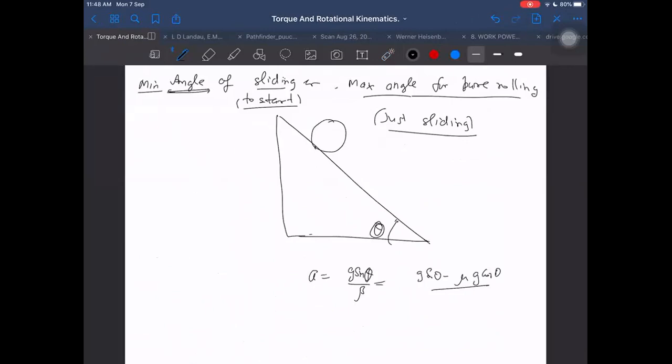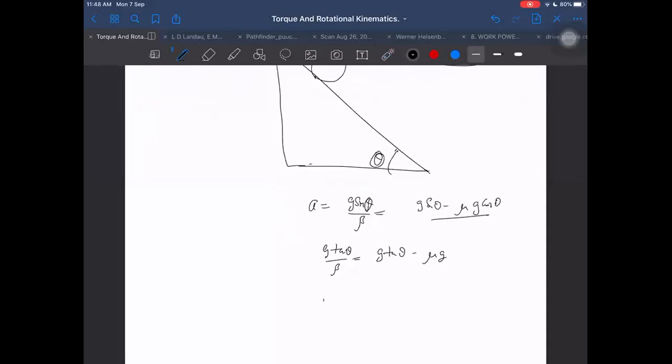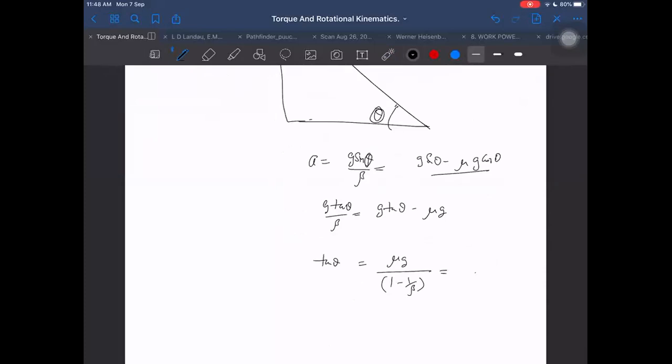What do we want to find here? We want to find theta. Divide by cos theta. g tan theta by beta will be equal to g tan theta minus mu g. Then tan theta will become equal to mu g upon 1 minus 1 by beta, that is, mu g into beta upon beta minus 1.